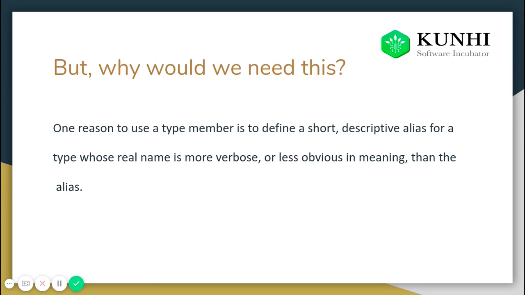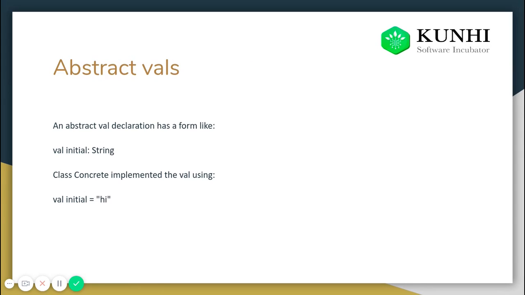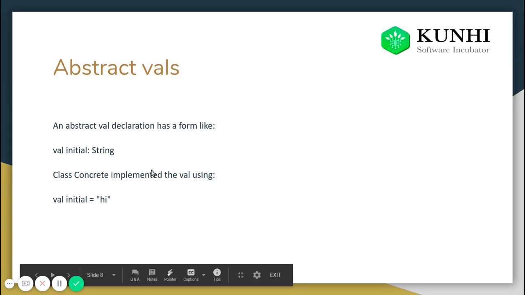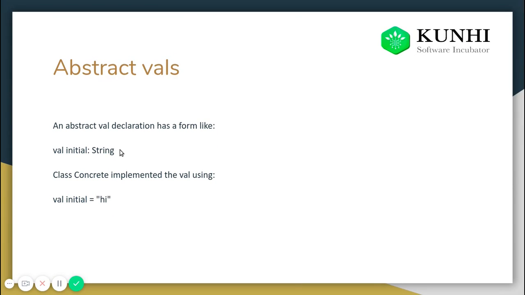Now, one interesting example: the abstract field, suppose the field initial string, is very similar, I think you can connect the dots here. It is very similar to a def, I mean a function. Suppose def initial string without the definition. The field initial string and the def initial string are very similar, but the only thing is that whatever is inside the def can be mutated, whereas whatever is inside the field initial string cannot be mutated.